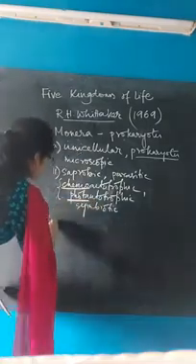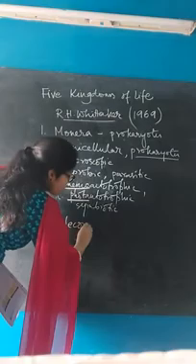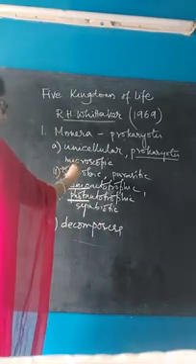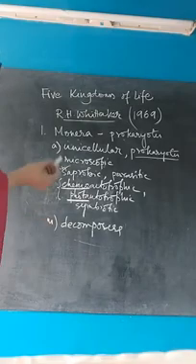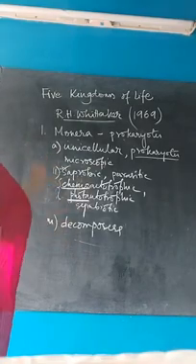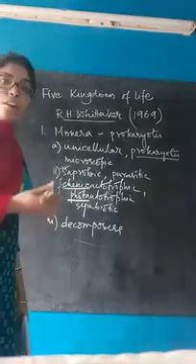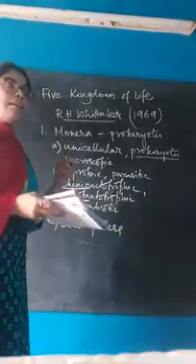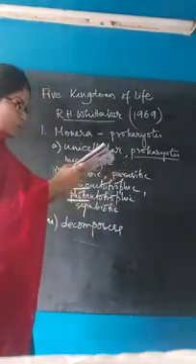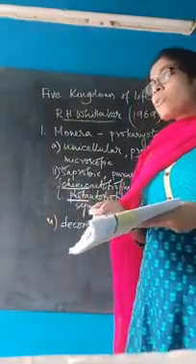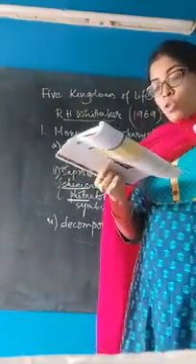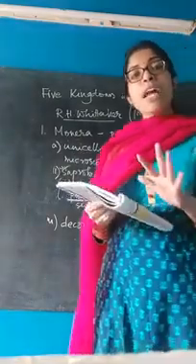Next, saprobic forms play the role of decomposers in ecosystems. Mainly the organisms of the Monera kingdom that undergo the saprobic mode of nutrition act as decomposers because, as I've already said, they feed on dead and decaying organisms, and they ultimately play the role of decomposers in the ecosystem. Some members can fix atmospheric nitrogen, thus increasing the soil fertility. So they also have the ability to increase the fertility of the soil by fixing atmospheric nitrogen.